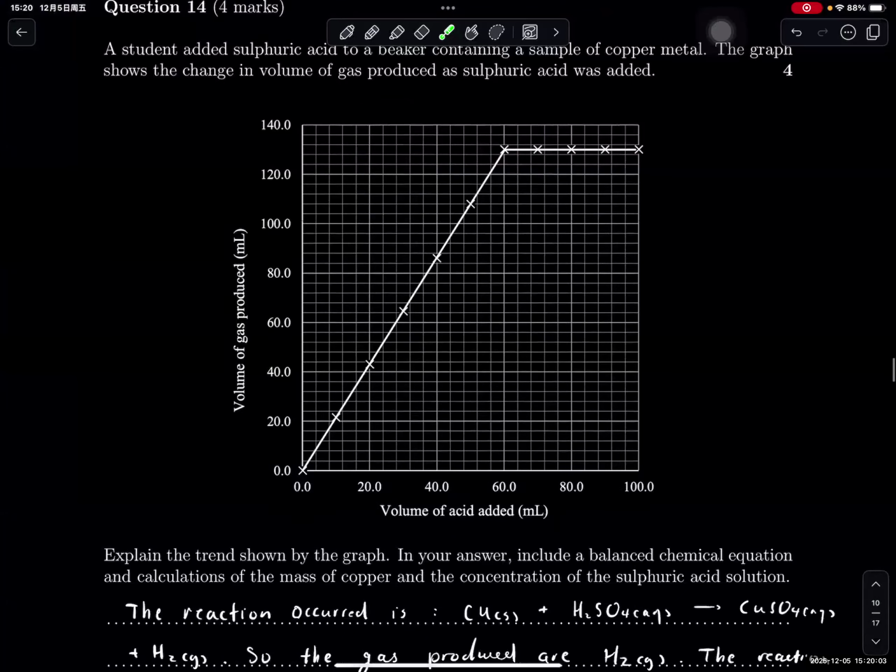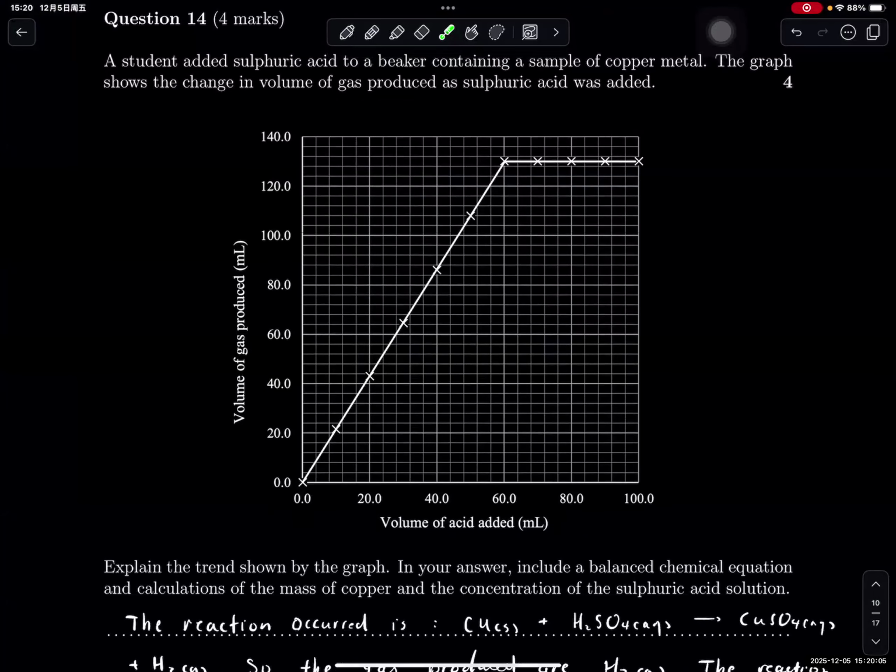I'm going to move on. Question 14 is a graphing question. The question already has the data points plotted, so manually, I plotted the white line of best fit. The graph can be split into two components. One is the linear increase, the other one is the plateau. So explain the trend of this graph.